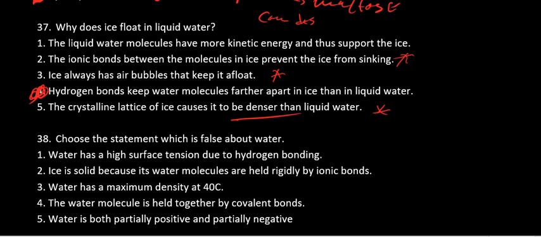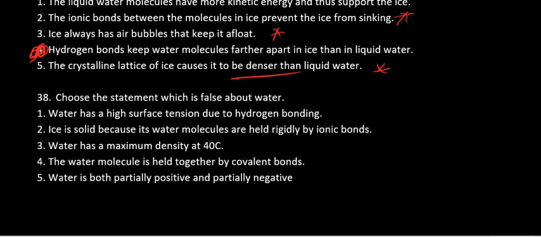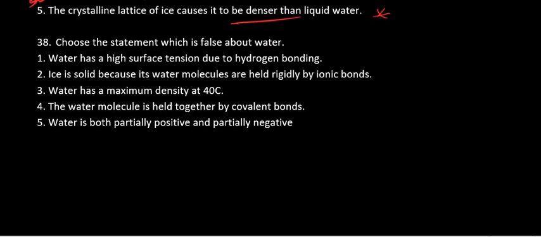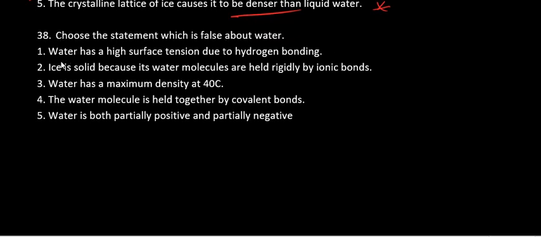The next one is choose the statement which is false about water. Water has a high surface tension due to, which is correct. Ice is solid because its water molecules are held rigidly, ionic bond again. So the answer is that. Here it was supposed to be 4 degrees Celsius.